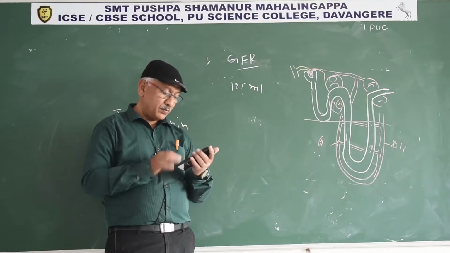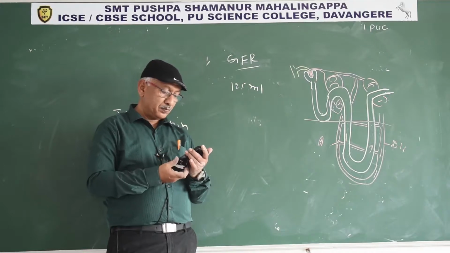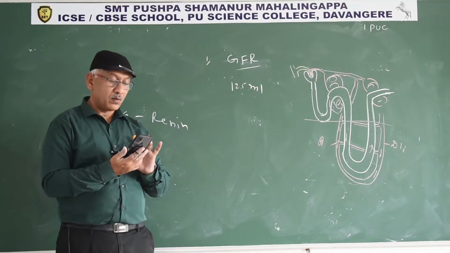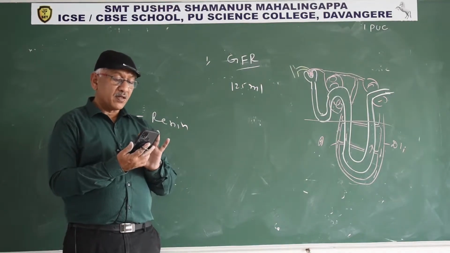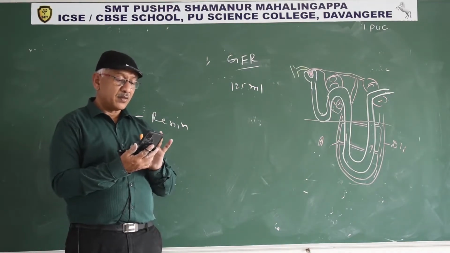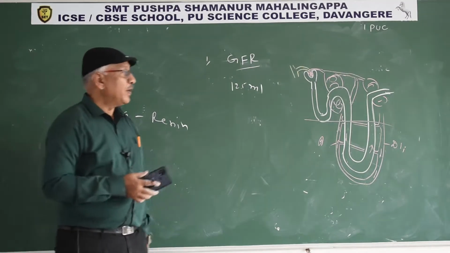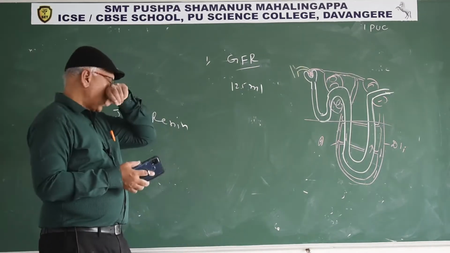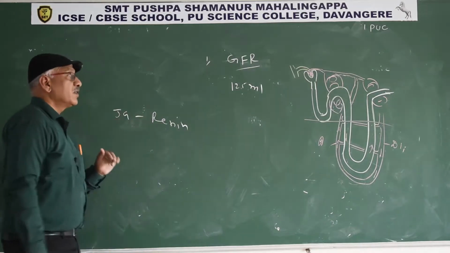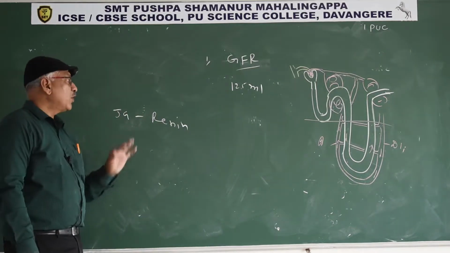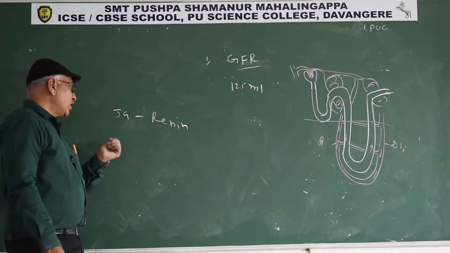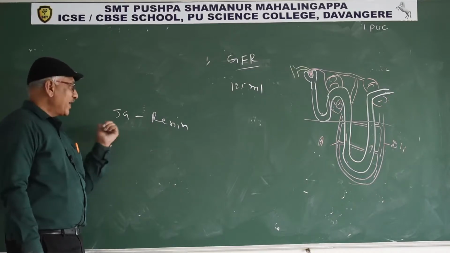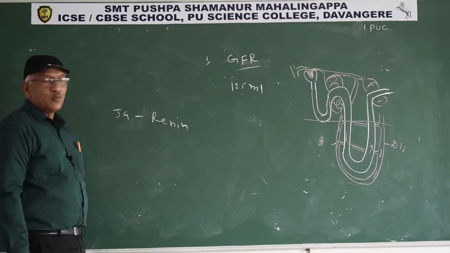Next one is, what is the significance of the juxtaglomerular apparatus in kidney function? Whenever blood volume decreases, the juxtaglomerular cells identify the decrease in blood volume and release renin. We already discussed: renin converts angiotensinogen secreted by the liver into angiotensin 1.